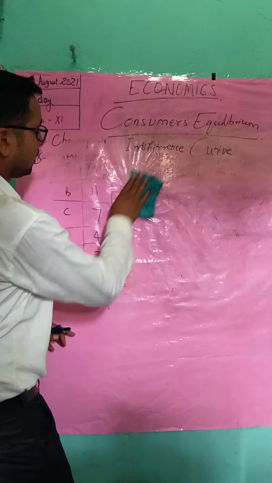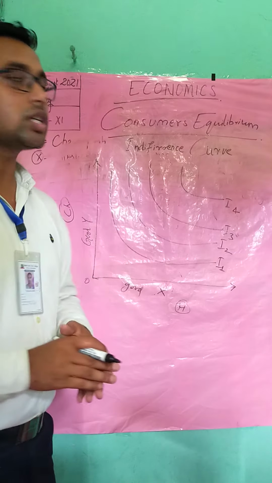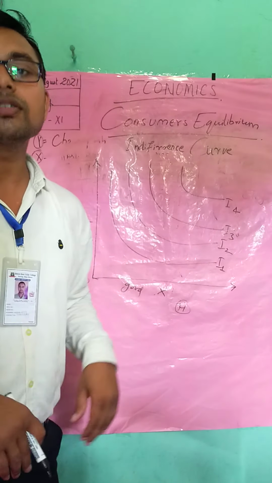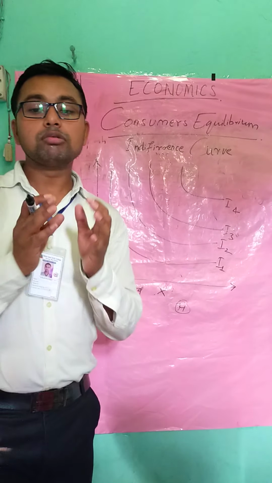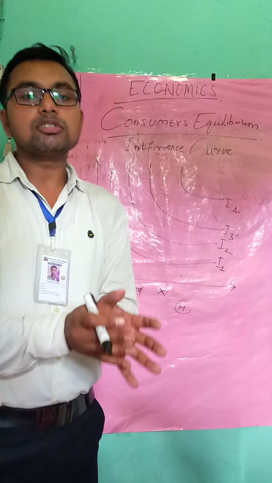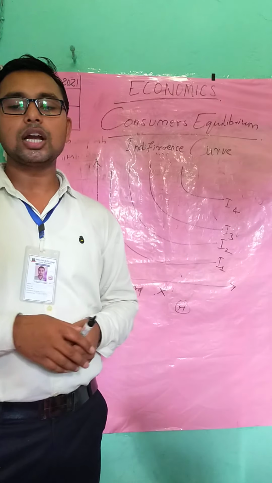Now students, we will understand some assumptions. To satisfy the wants of a consumer, every consumer chooses the higher level of indifference curve. Now, we will quickly move on to the assumptions. Number one, rationality.